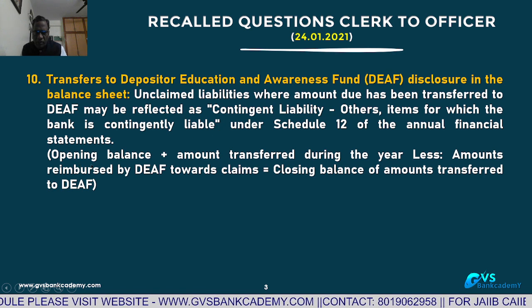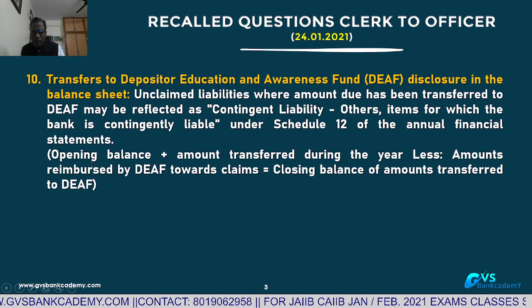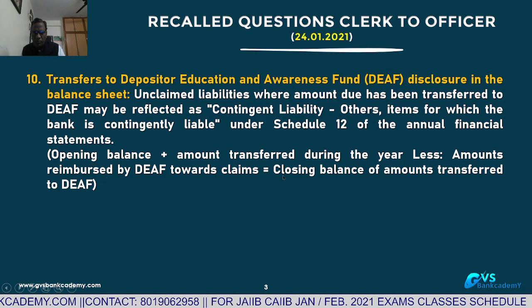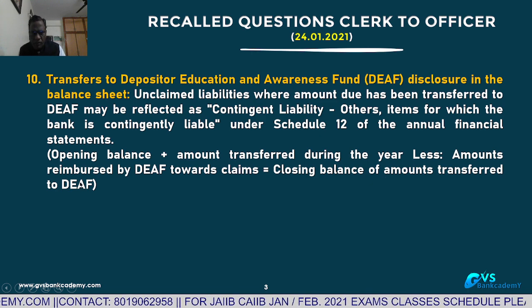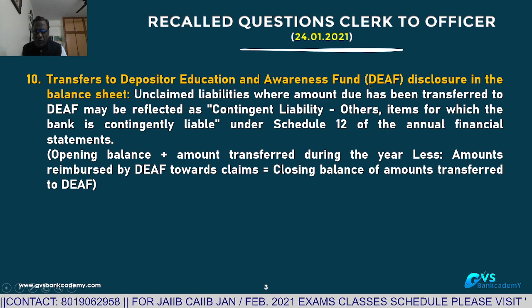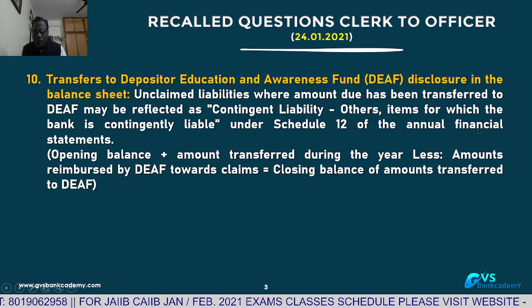In addition to that, they have to start with the opening balance of DEAF, plus the amount transferred during the current year, less amounts reimbursed by DEAF towards claims made by the customers. The closing balance is the balance of amount transferred to DEAF on the last day of March, the year end. This type of disclosure they asked in the balance sheet, under Schedule 12 in the annual financial statements of the banks.